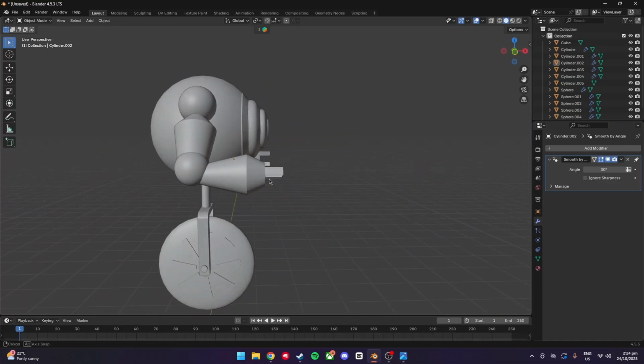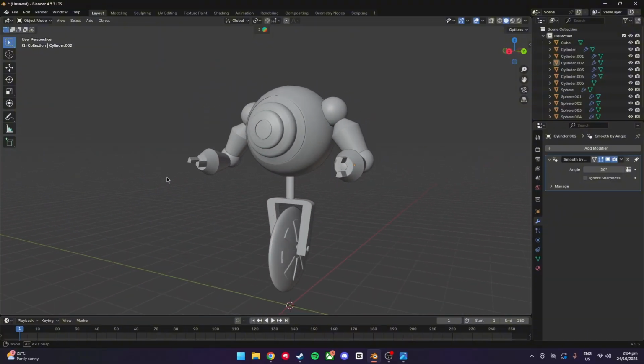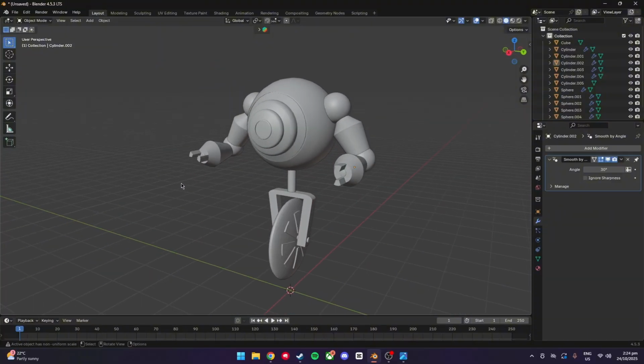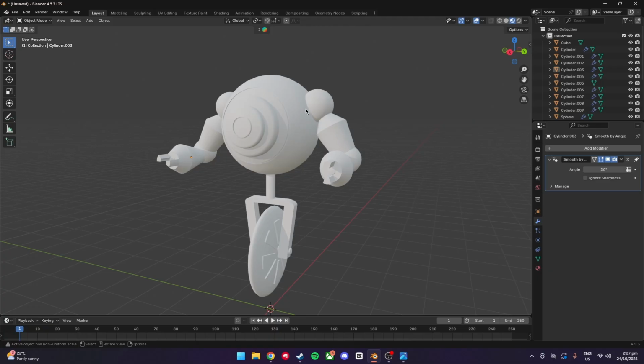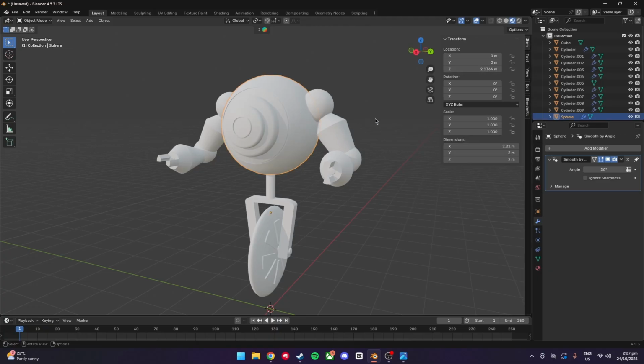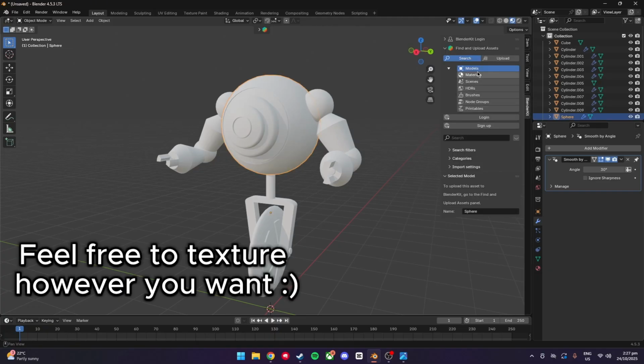So now we're into the fun bit, which is doing the materials. So now it's just into shading. So if we just click N, BlenderKit, and you can do this whichever way you want.